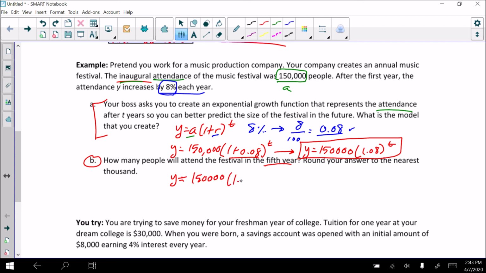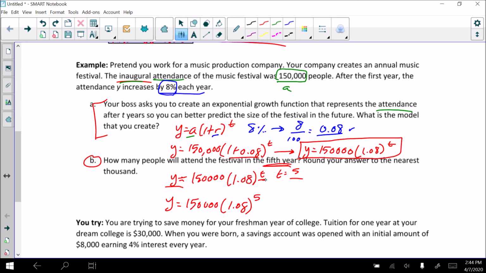So I'm going to write out my equation again. I want to know how many people, that's what I'm trying to find. I want to know how many people are going to show up in year 5, okay? So think about it. I'm talking about number of years here. Where do you think I'm going to plug in this 5? Talking about year 5. It's going to go in here for t. That's where I'm going to plug it in. So it's going to be y equals 150,000 times 1.08 raised to the 5th power. I plug in 5 for t because t represents time. And since I'm talking about 5 years, I'm going to plug 5 in for t.